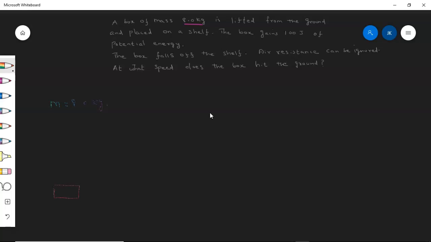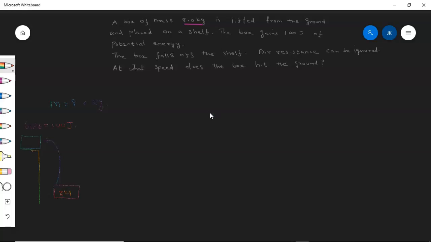So here is a box of 8 kilogram and it is lifted and placed above a certain height and transferred to this level. Any object which is held above the ground will have gravitational potential energy. The value given here is 100 joules. The box gains 100 joules of potential energy when it is lifted and placed on a shelf. The box falls off the shelf.